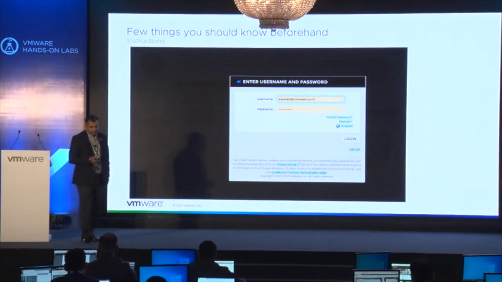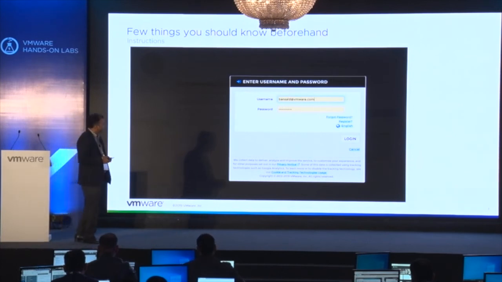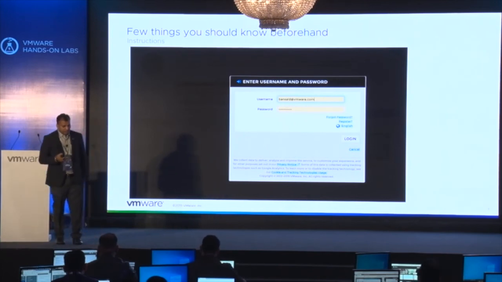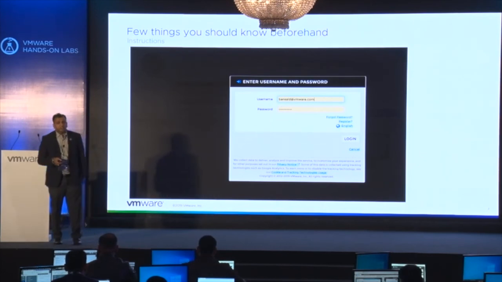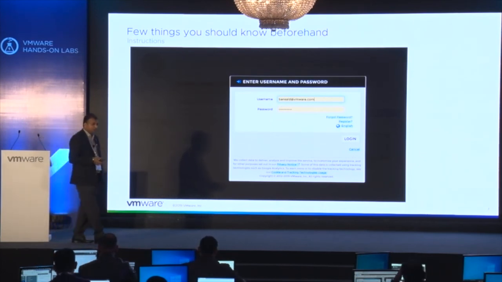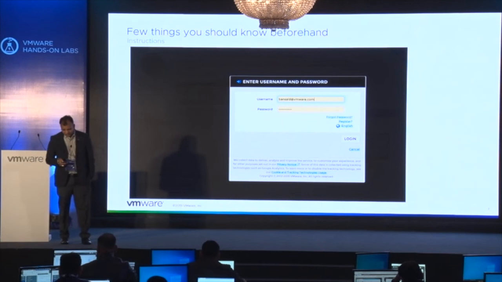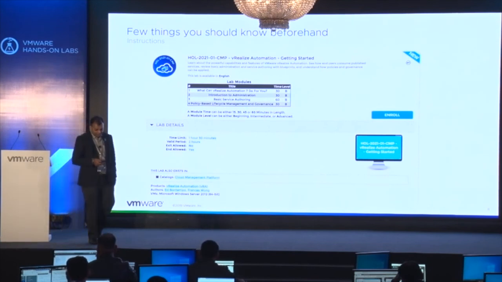On the login screen, I have to put my username and password. In my case, I have my official ID, bansal@vmware.com. Similarly, whatever email ID you put while doing registration, you have to use as your username. This is the login screen you will get after registration, or if you have already registered, you have to put your username and password. Then you need to click on login, and you will get the same screen again.